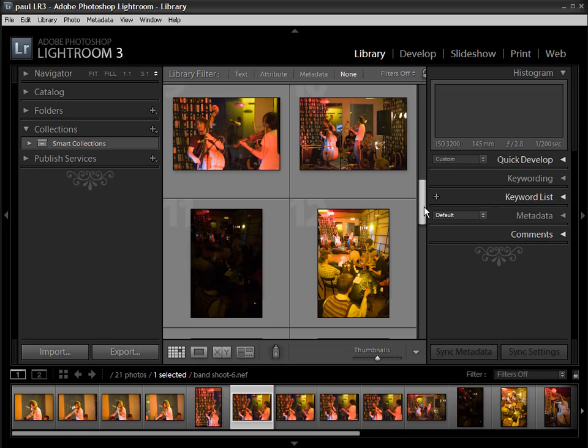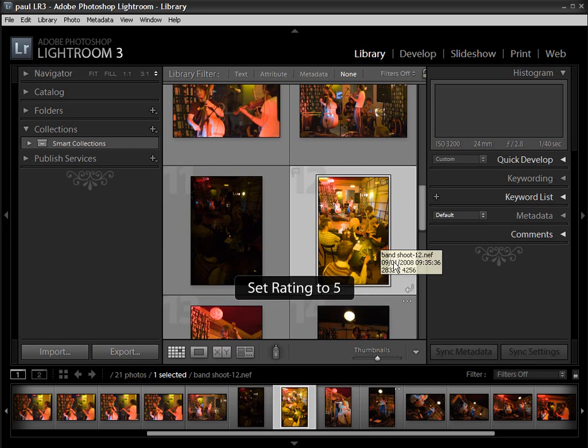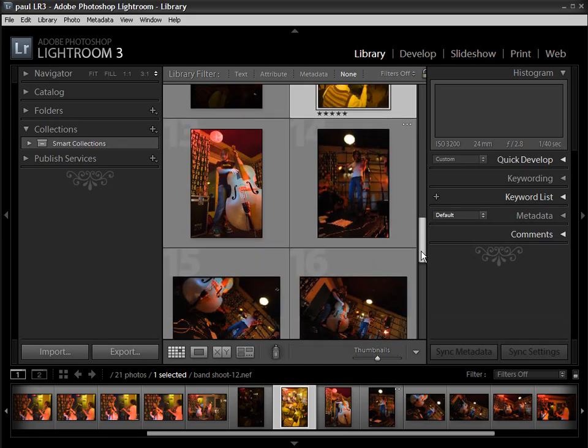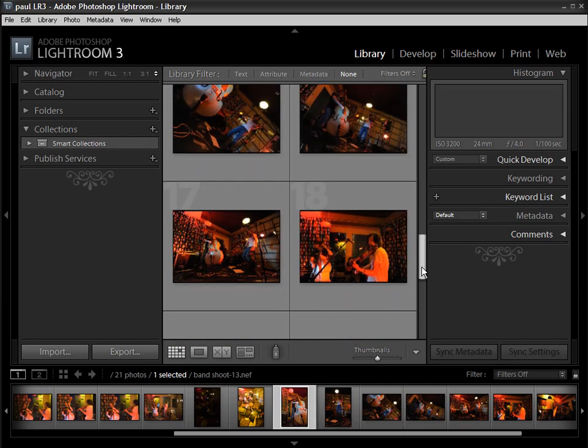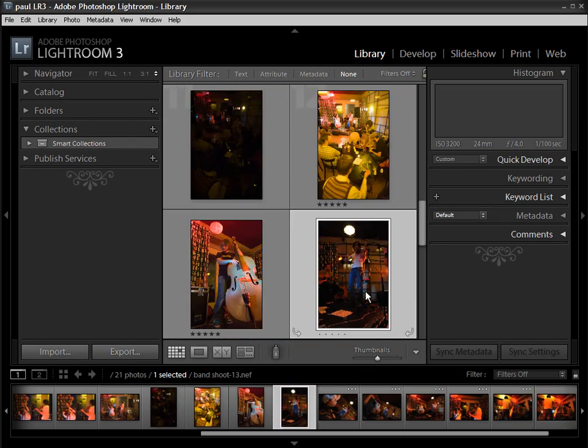Let's go a bit further down. Got a nice wide angle shot here of the band and some members of the audience watching, so let's give that one a 5. I want to develop that one a little bit later on. Nice one here, so I give that one a 5. So as you can see, you can just go through and rate your images. The other rating options that are available, there's color tags, so that's pressing numbers 6 through to 9. You can give them different labels, so there we go, we've got red, yellow, green, blue.